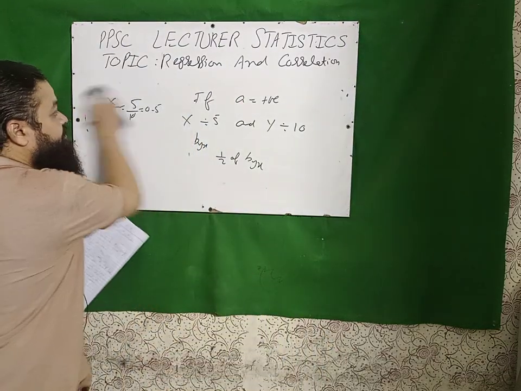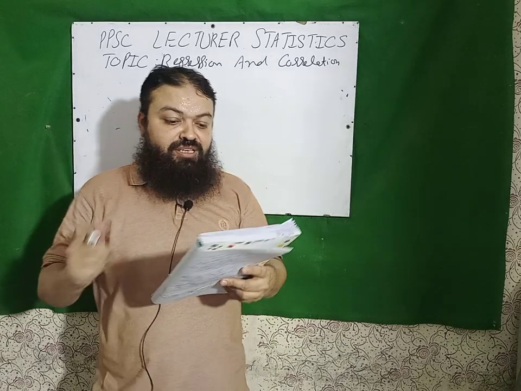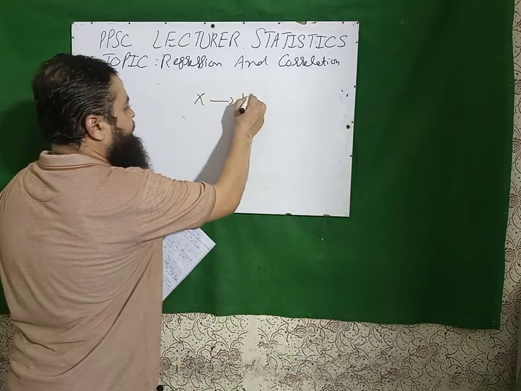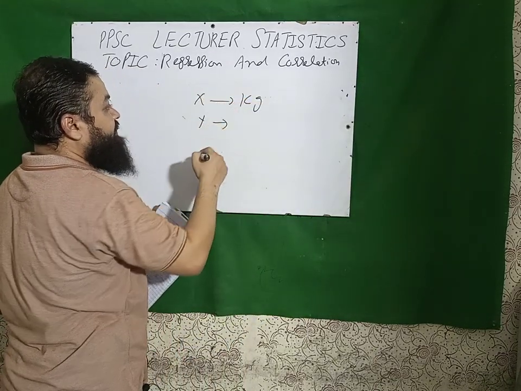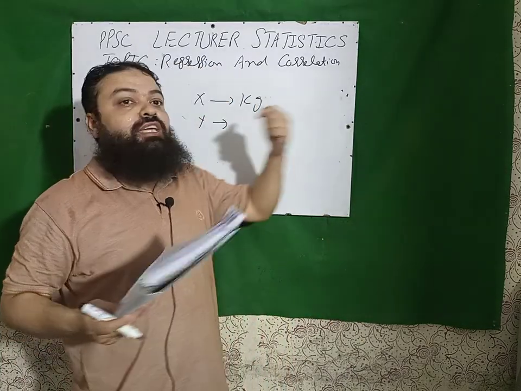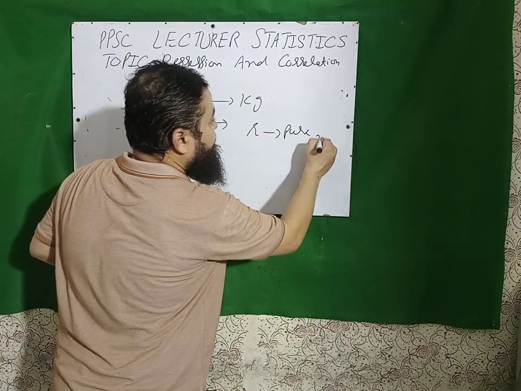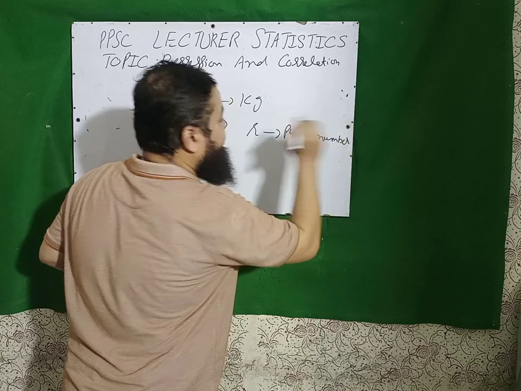Next question is very important. If the unit of independent variable is kilogram, if the unit of X is kilogram, then the unit of Y will be kilogram or any other else. It is not necessary the Y should be kilograms. And about R, I told you it is a pure number. It has no unit. R has no unit.